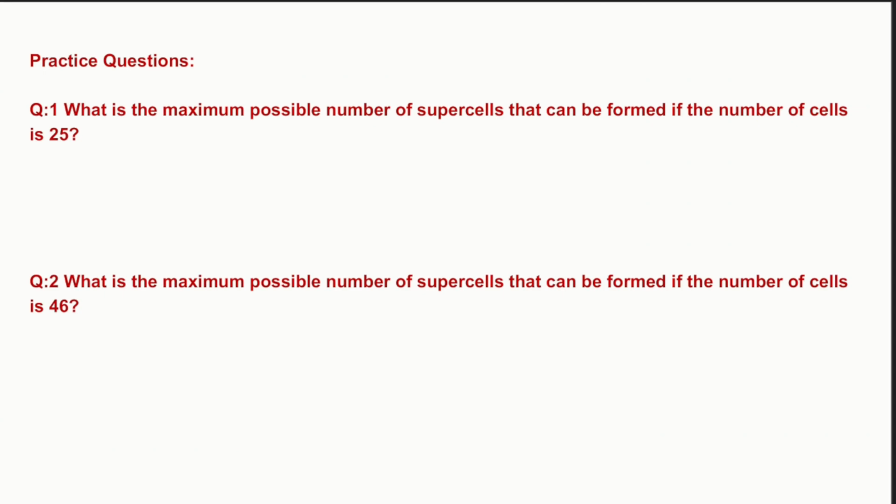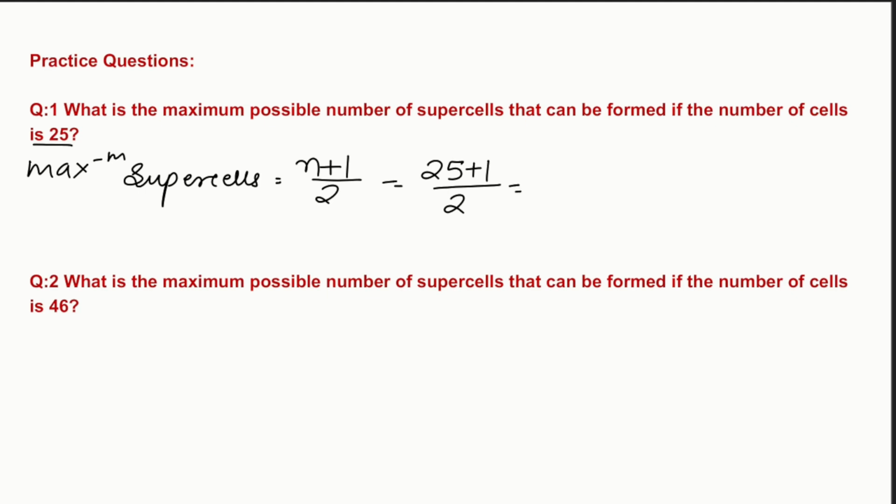The first one is, what is the maximum possible number of supercells that can be formed if the number of cells is 25? Now 25 is an odd number. So for an odd number, the formula for the maximum number of supercells is n plus 1 divided by 2. Here the value of n is 25, so 25 plus 1 divided by 2 is 26 divided by 2, and the answer is 13. So the maximum number of supercells possible when the number of cells is 25 is 13.